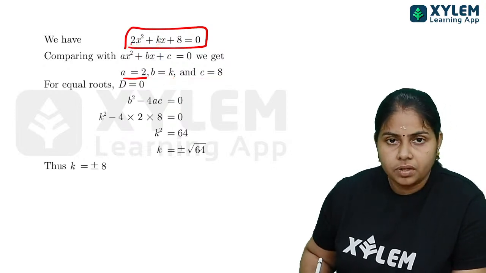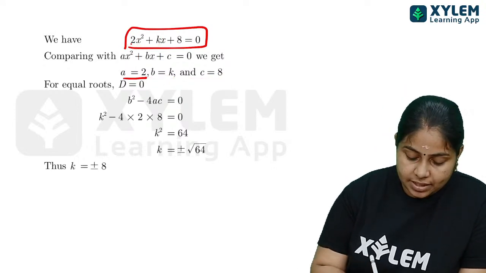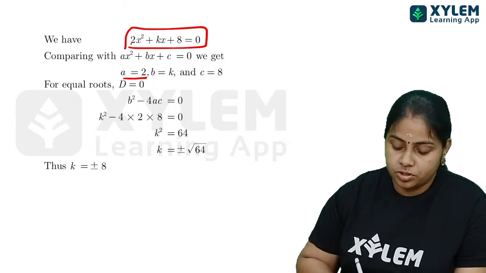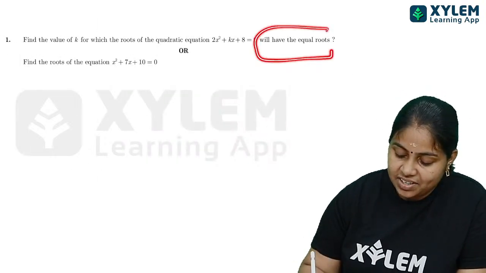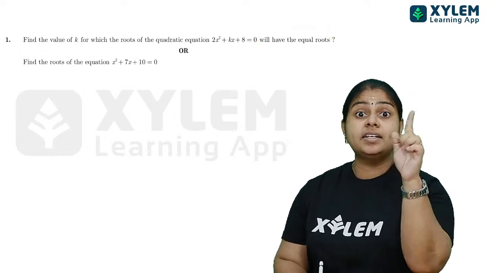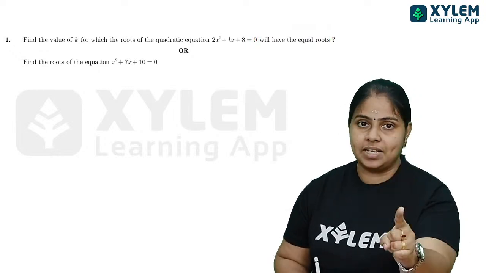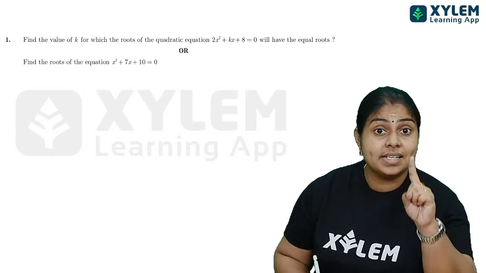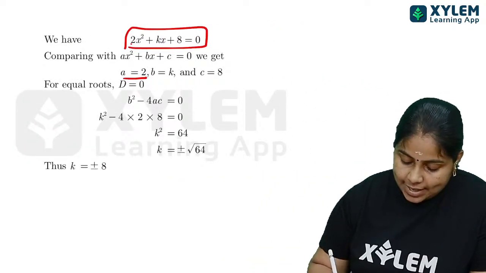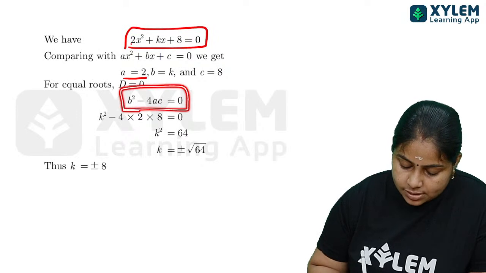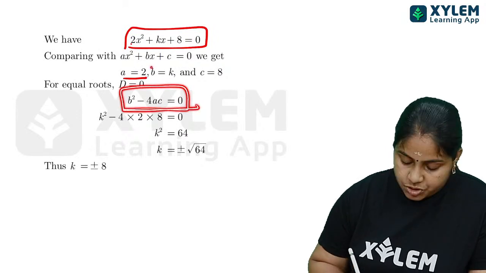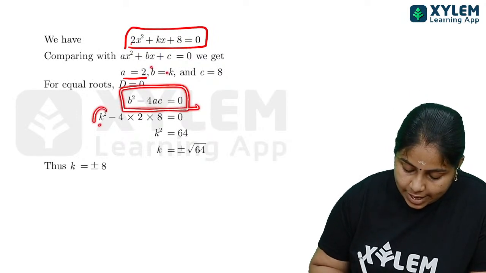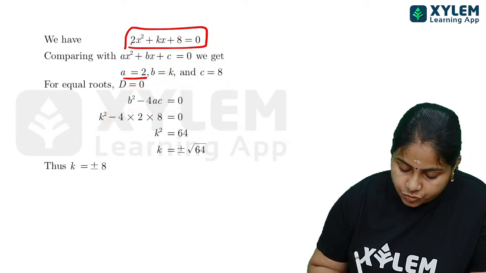All these things are given here, and it is also given that it has equal roots. So D is equal to 0, discriminant is equal to 0: b square minus 4ac is equal to 0. Substituting the values, b square, that is k square, minus 4 into a, that is 2, into 8.